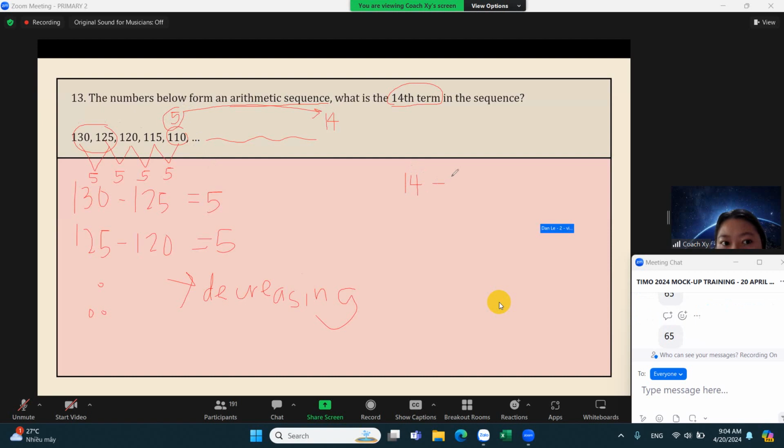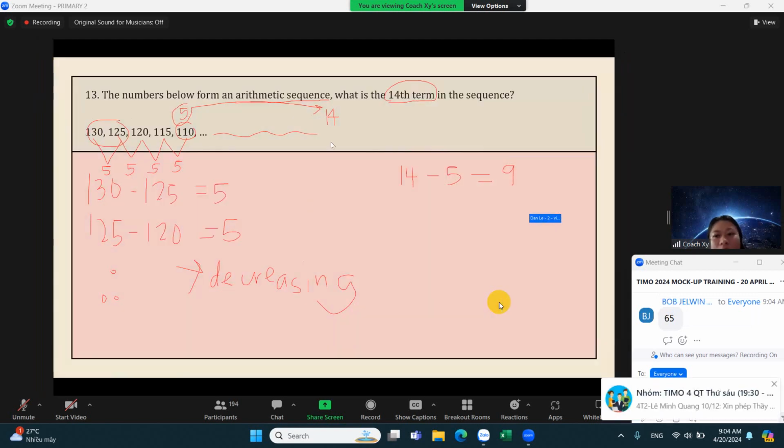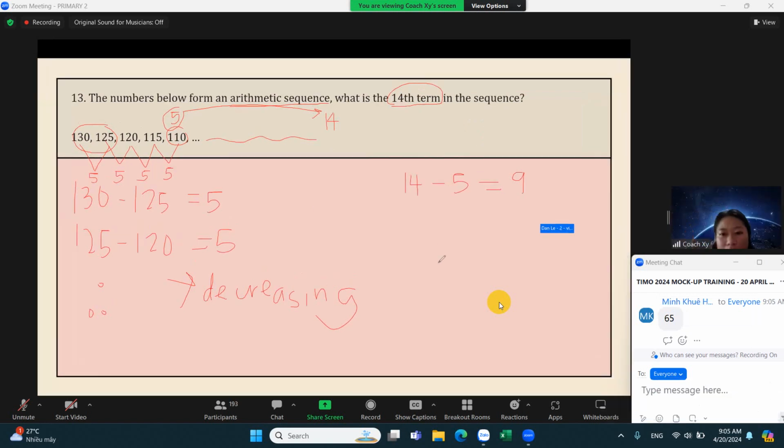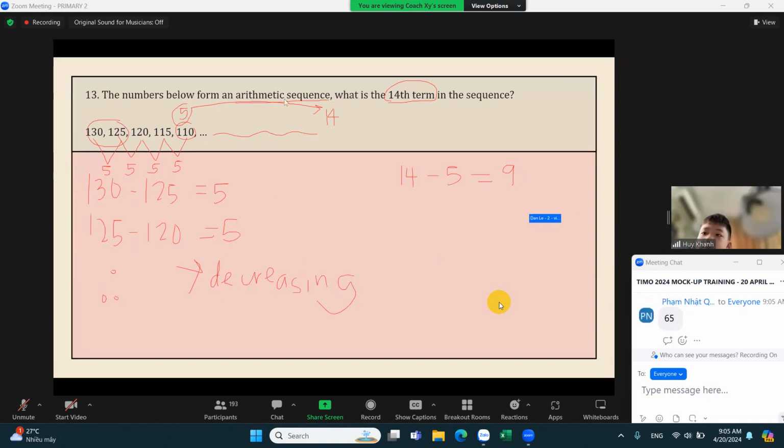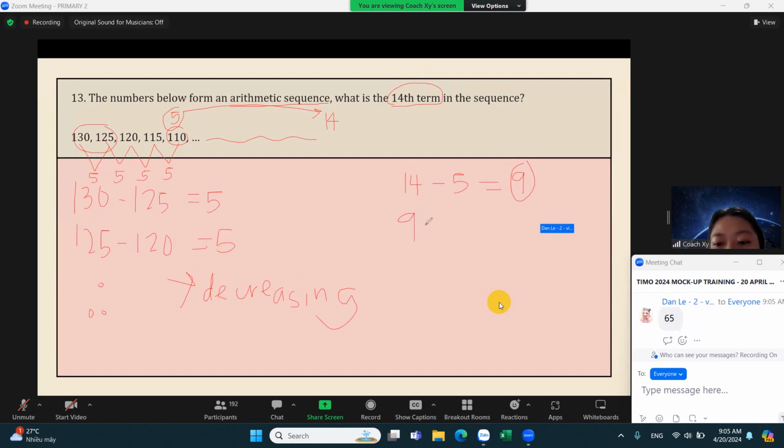14 minus 5 equals 9. So we can decrease by 5 nine times, right?